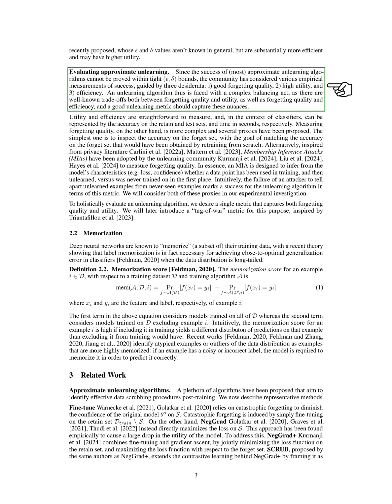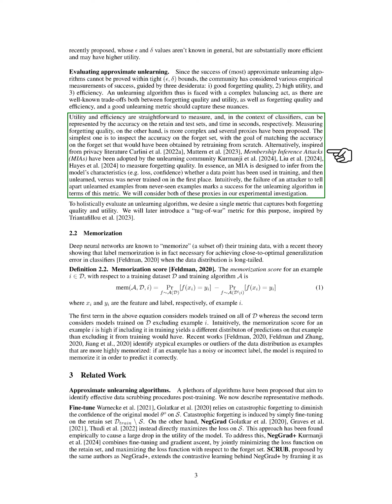Measuring utility and efficiency is relatively straightforward and can be done by looking at accuracy on the retain and test sets, as well as the time taken, respectively. However, measuring forgetting quality is more complex. One simple way is to check the accuracy on the forget set and aim to match the accuracy that would be achieved by retraining from scratch. Another approach involves using membership inference attacks, MIAs, to assess forgetting quality. MIAs try to determine if a data point was part of the training data and then unlearned or if it was never seen during training.